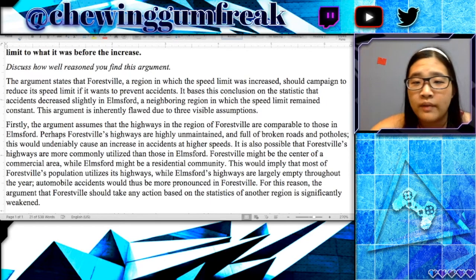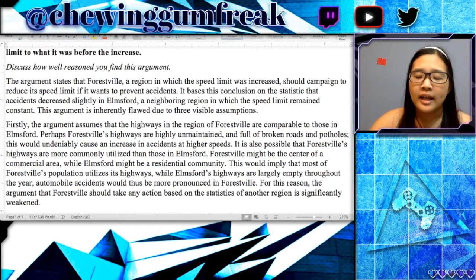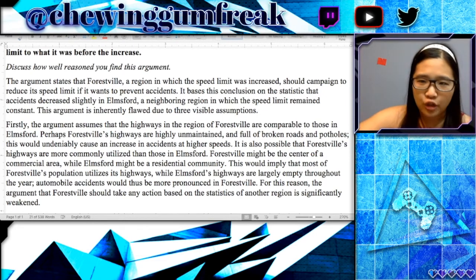So here we also have the conclusion sentence. For this reason, the argument that Forestville should take any action based on the statistics of another region is significantly weakened. So again, the reason is not that all of these comparability factors exist, it's that all of these factors haven't been accounted for when they really need to be, and not accounting for these differences makes these two regions incomparable. So focus on the logical reasoning and not the details, not the examples of what these reasons are.